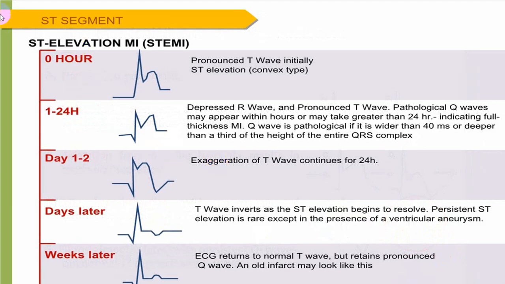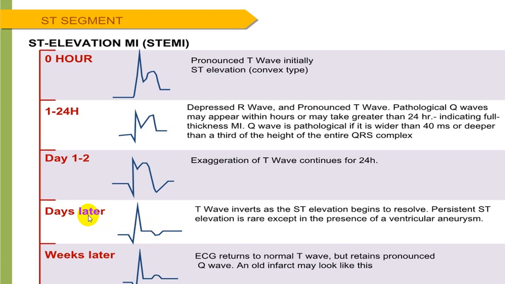Same thing is seen here. So at 0 hour, during acute chest pain, a person is developing acute MI, T wave will be tall, asymmetrical, broad base, tented, and there will be dynamic changes. Within 1 to 24 hours or 1 day, ST segment will be elevated, Q wave will appear. ST segment will start coming down, Q wave will become more prominent. ST segment will become isoelectric, T wave will be inverted.